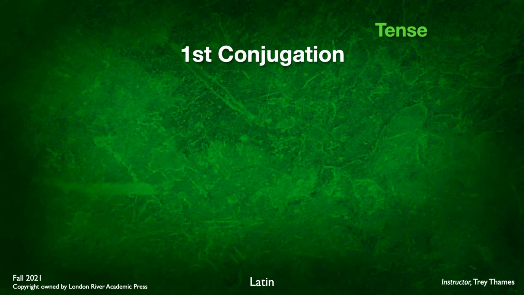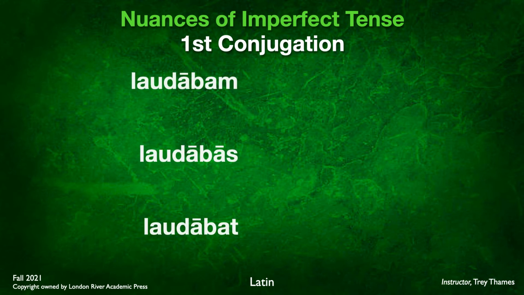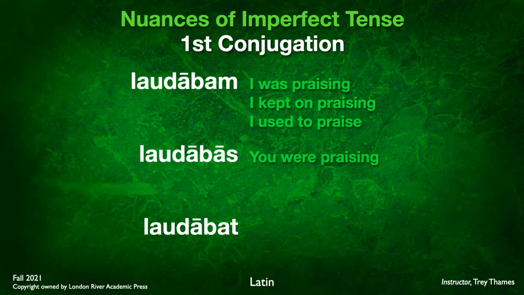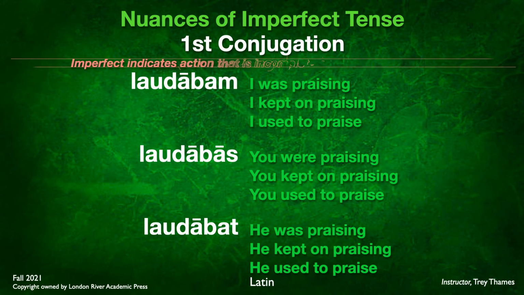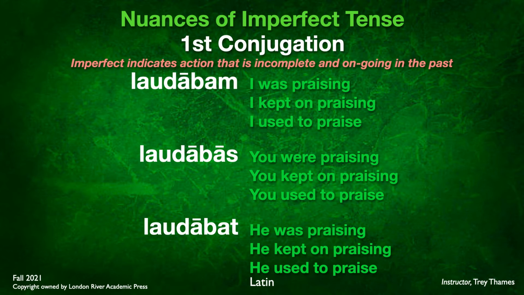Now, there are some variations on how you can translate the imperfect tense. You could say I was praising, I kept on praising, or I used to praise. Those are all adequate and appropriate translations for first person singular in the imperfect tense. Laudabas, you were praising, you kept on praising, you used to praise.